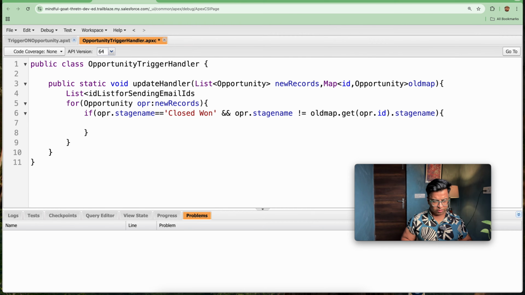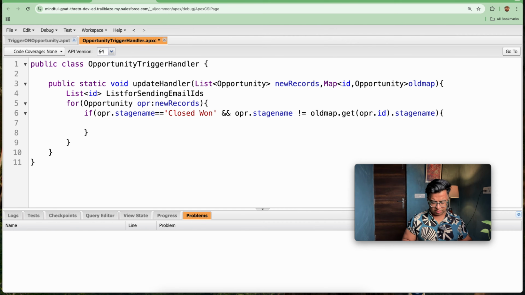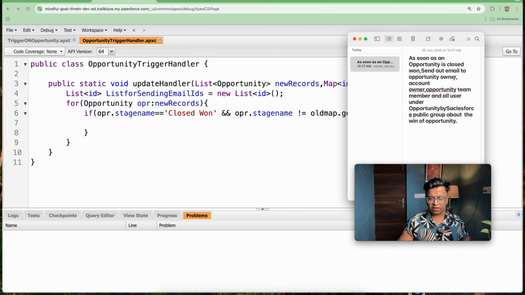So what I will be doing, list of ID, that is this list, sending email IDs equal to new list of ID. So let's do like this, and as soon as I do like this, next step is we need to add the opportunity owner ID, account owner ID, opportunity team member, and all the users related to opportunity by Salesforce public group.